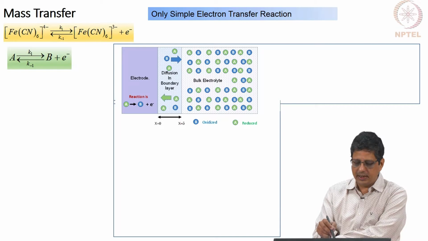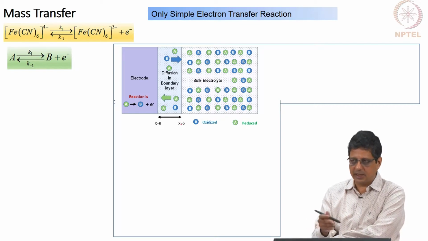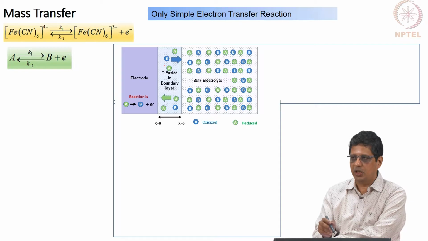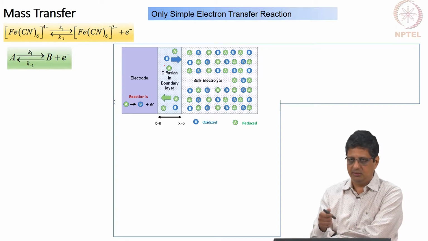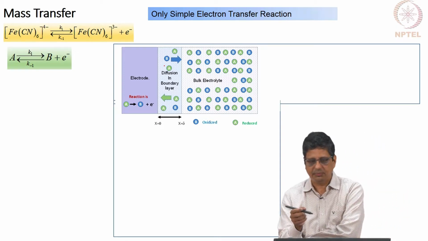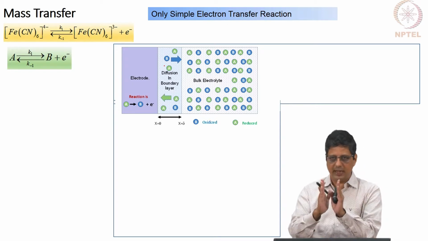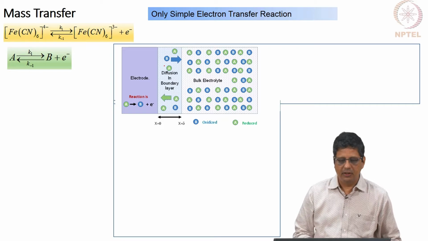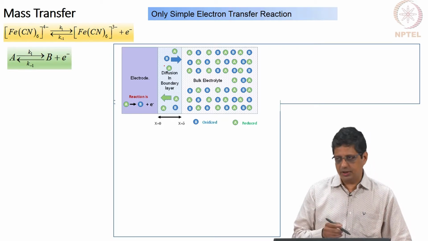So, we say boundary layer thickness is delta, and delta we can relate to the rotational speed and other parameters. Within the boundary layer we are going to say that the mass transfer is by diffusion alone, there is no convective mass transfer. So, we are going to assume the boundary layer is stationary and mass transfer occurs from higher concentration to lower concentration.